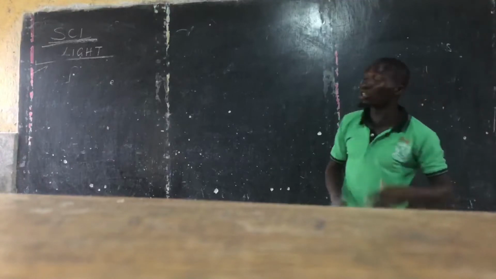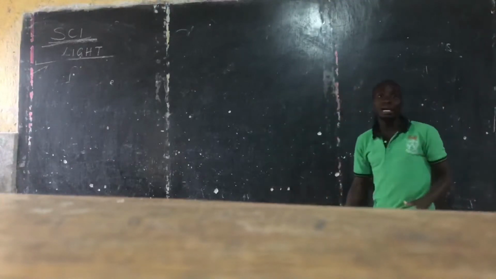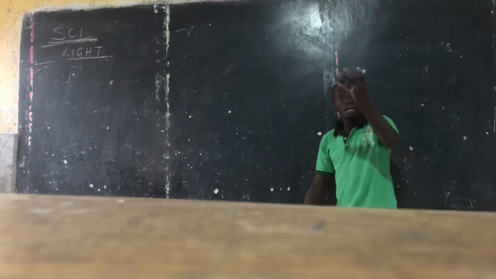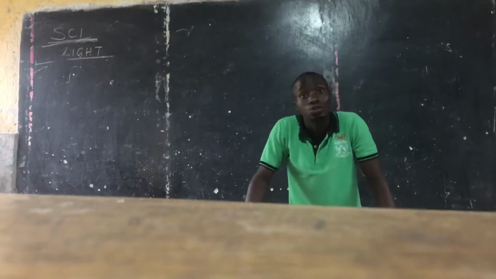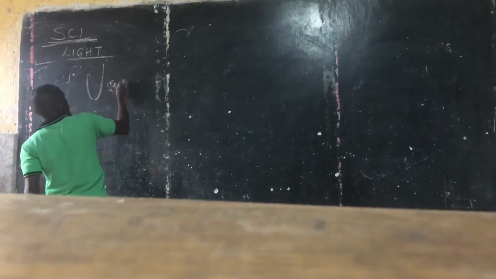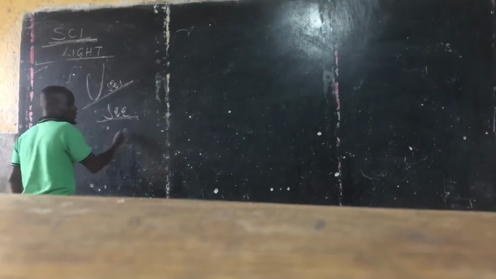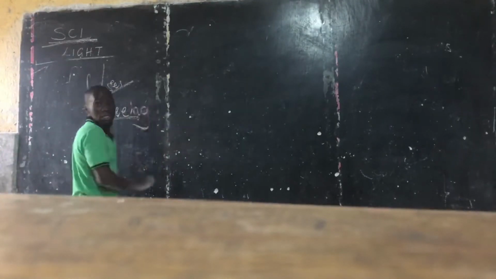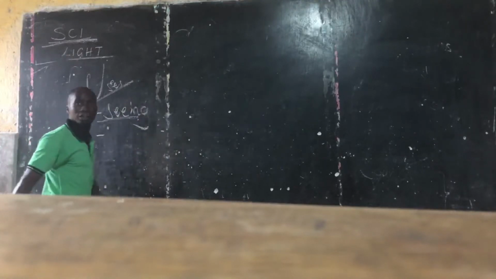So let's look at uses of light. Let's discuss them. Number one, light enables us to see. You're seeing. Uses of light: light enables us to see. Number two, use of light.